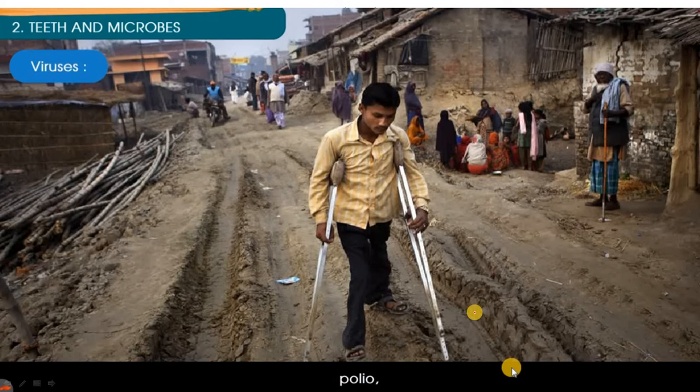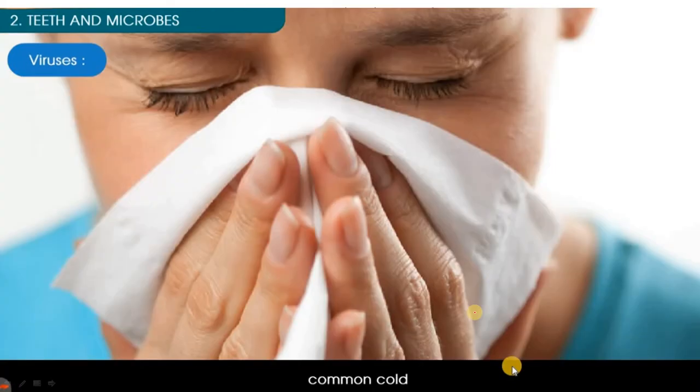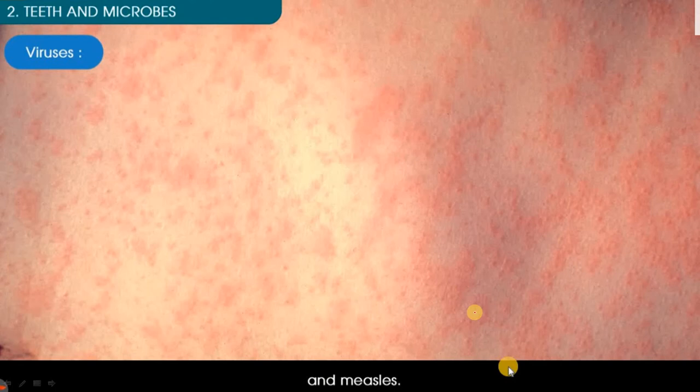Polio is a very dangerous disease caused by a special virus. Next, chicken pox. Now it's a very rare thing, because we already have a vaccine for chicken pox. Small marks come all over the body, stay for some days, and go off. Common cold, a very common thing, many people get common cold, that is due to virus. Measles, small red dots all over the body, is also caused by virus.